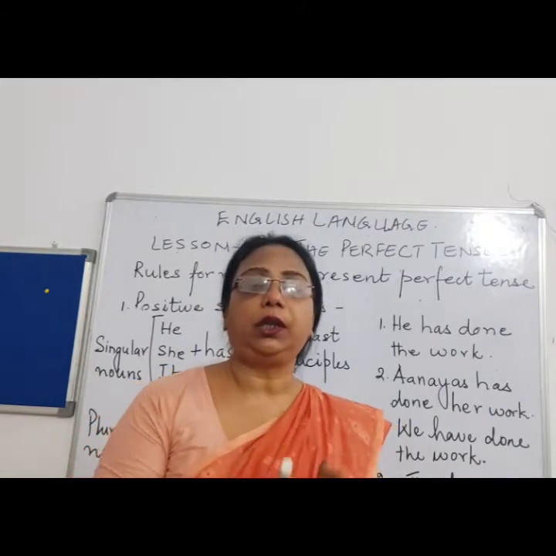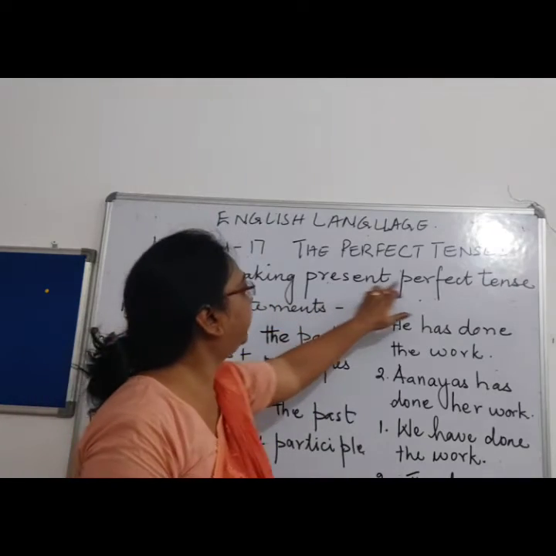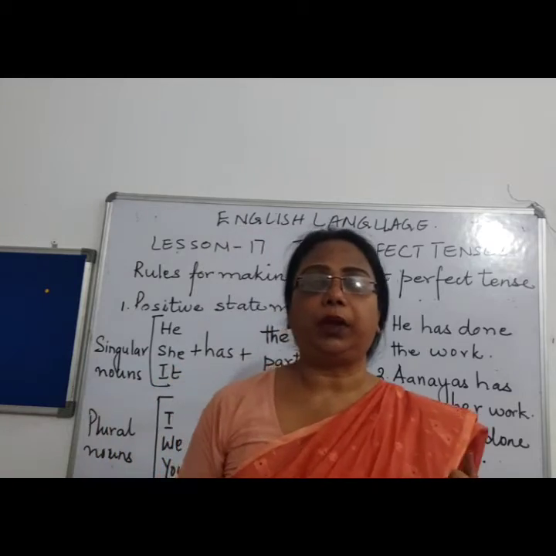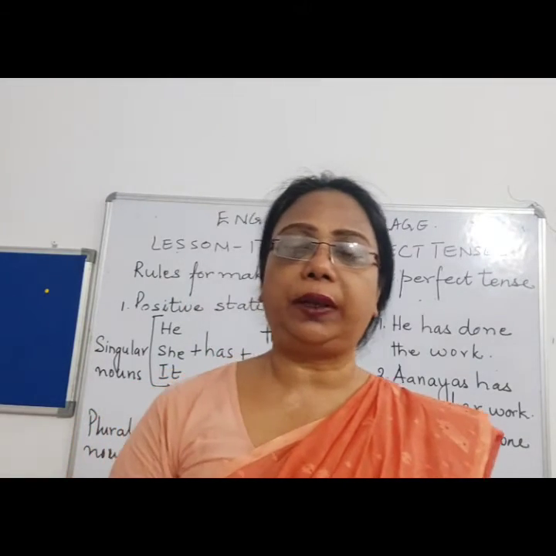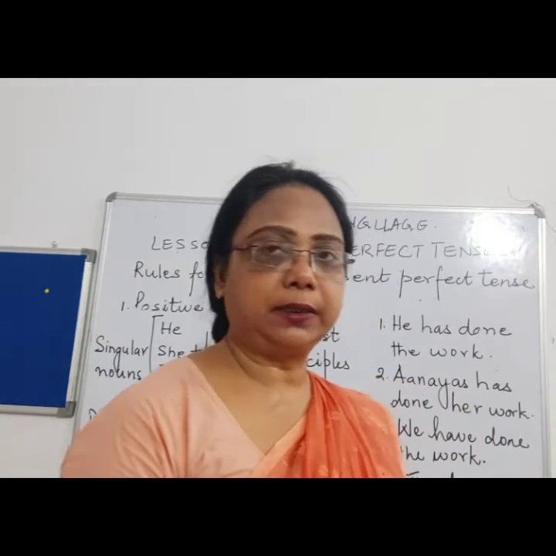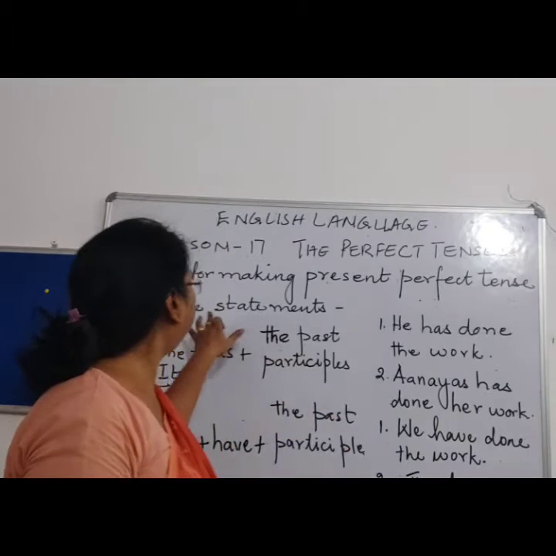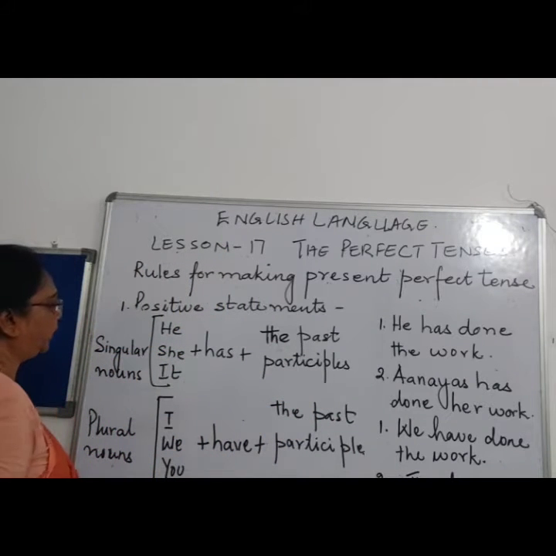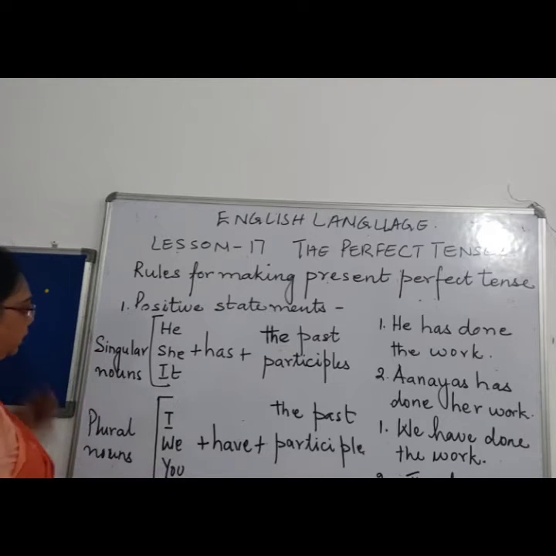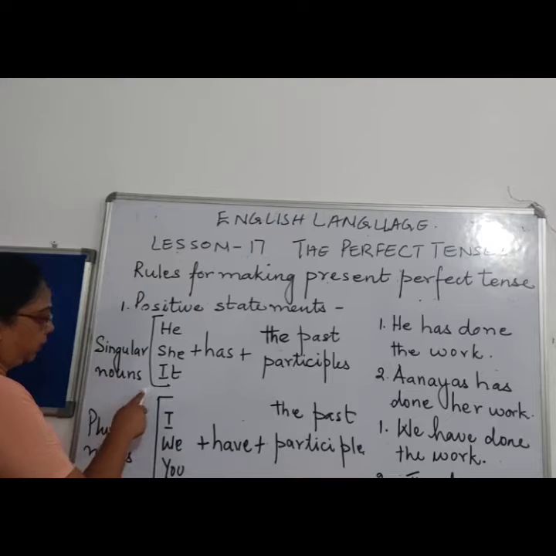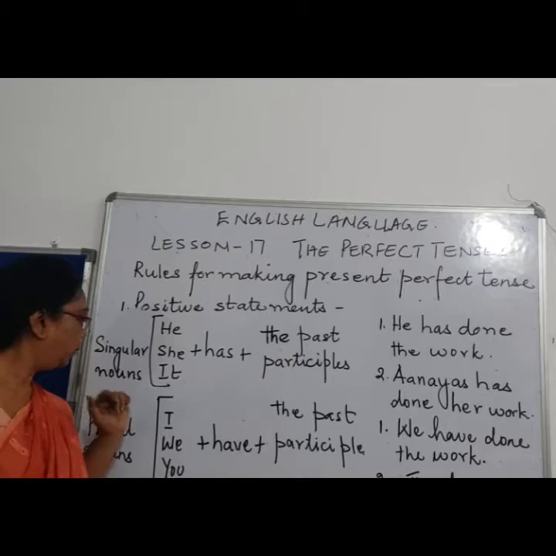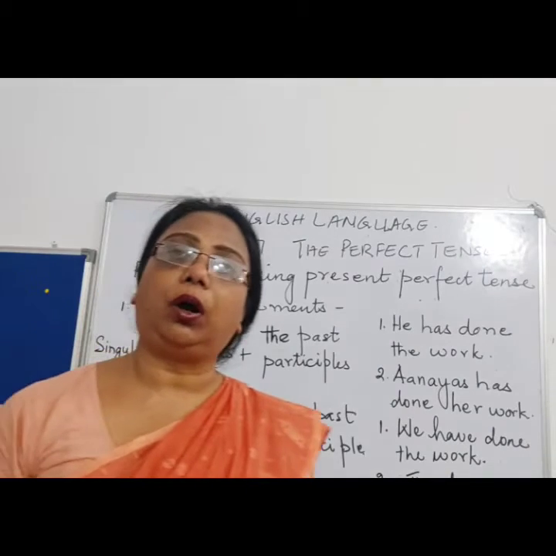Now children, we will see the rules for making the present perfect tense. As I told you, there are rules for making present perfect tense for positive statements, negative statements and question sentences. So first we'll see the positive sentence. In the positive sentence, we all know that the subject comes first. The subject is either a noun or a pronoun.